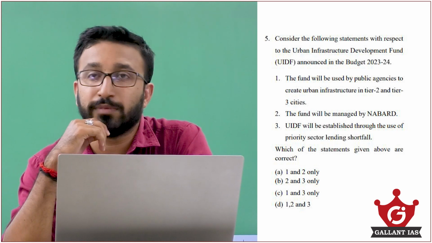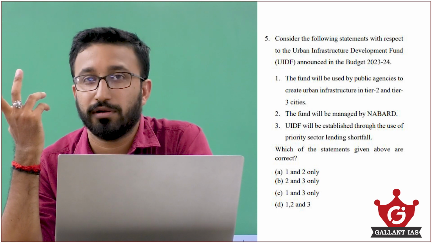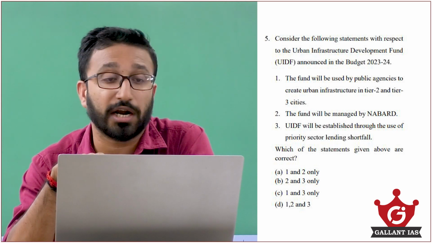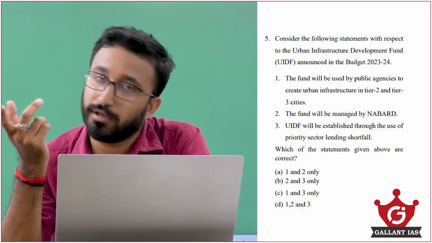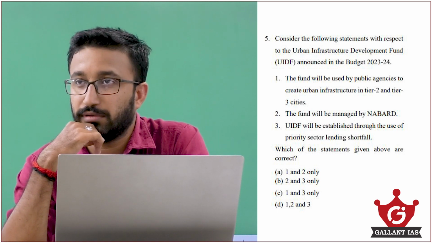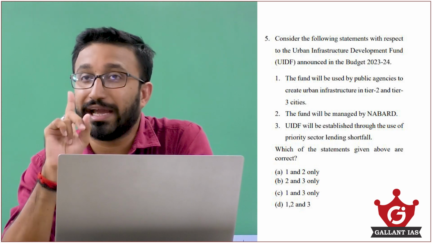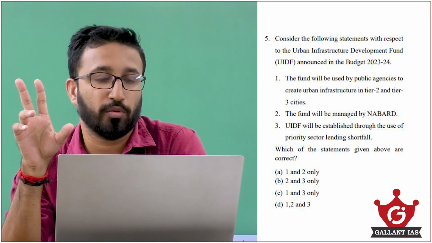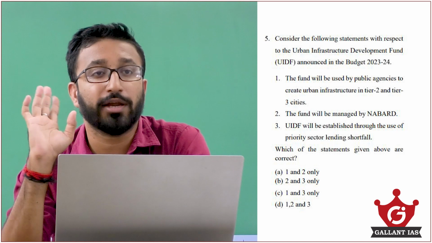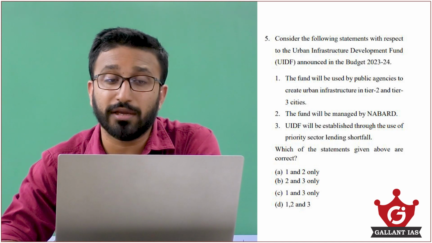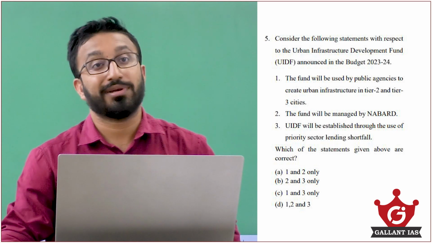The funds will be managed by NABARD. So what is NABARD for? Agriculture refinancing. And the question is regarding urban infrastructure development, so we can eliminate that one. Okay, eliminated 2, and upon eliminating 2 we get option C, 1 and 3 only. In this way you need to eliminate statements. The fund will be managed by whom? National Housing Bank.